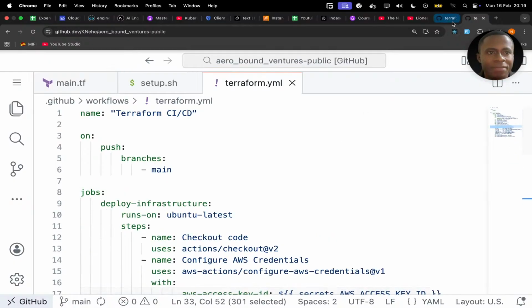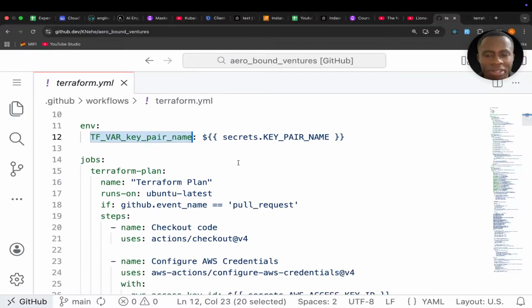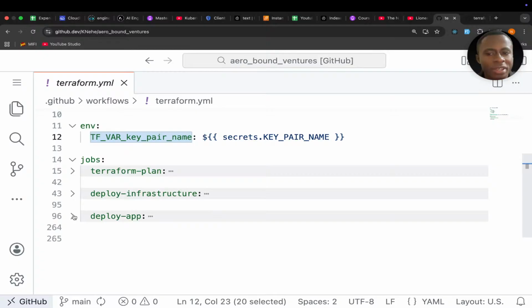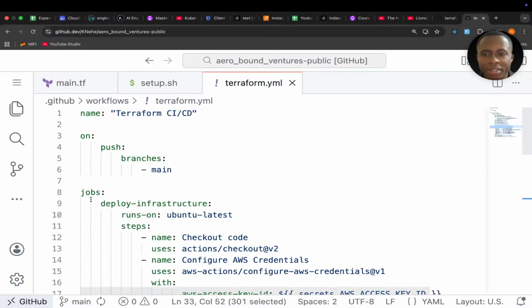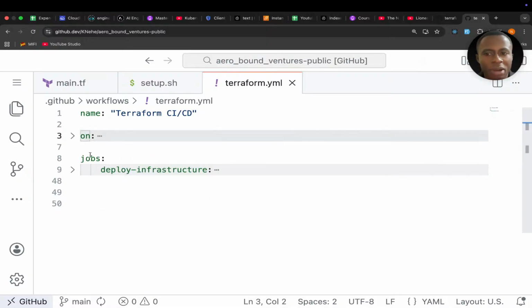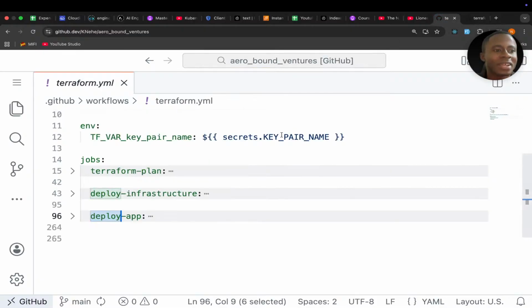Do you see that? If I scroll, okay, now I have 3 jobs: Terraform plan, deploy infrastructure, then deploy app, okay. If I come this side, you're going to see the jobs. The jobs are only one, okay. So you say on, after on you have jobs, and there's only one job called deploy infrastructure. That is wrong. Okay, now there's a better way of doing it. Okay, and you should apply this concept to all your projects.